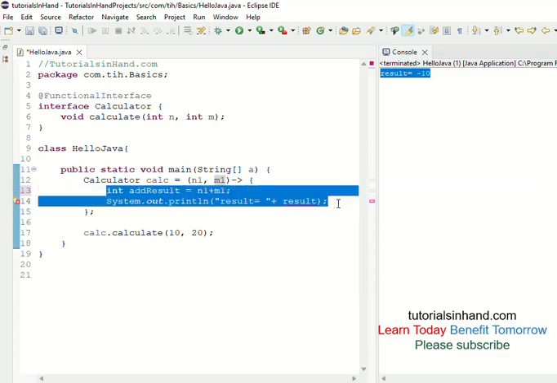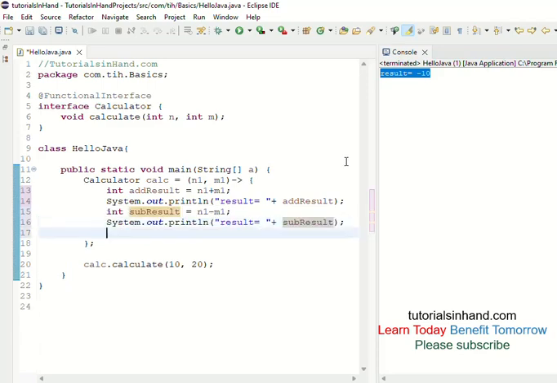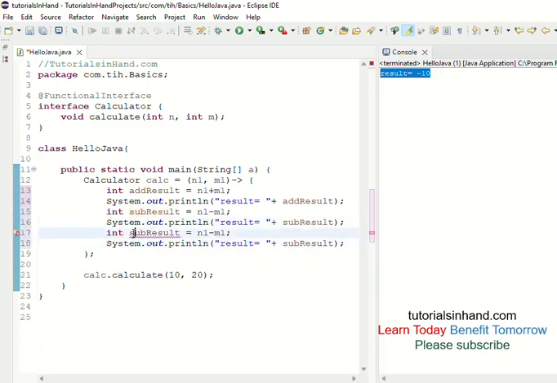Now you can also copy the entire thing and paste it over here, and now it will not be result, it will be add result, so it will print add result. Now this is a duplicate, so it is giving an error. Change it to subtract result, sub result, so it is subtract result, having minus. Now you can again copy, first change this one so that the error disappears. Now this will be subtract result, again copy this one and paste it over here, and let's do multiplication, so change it to multiplication result, mul result, and this time it will be mul result. Okay, now change it to multiplication.